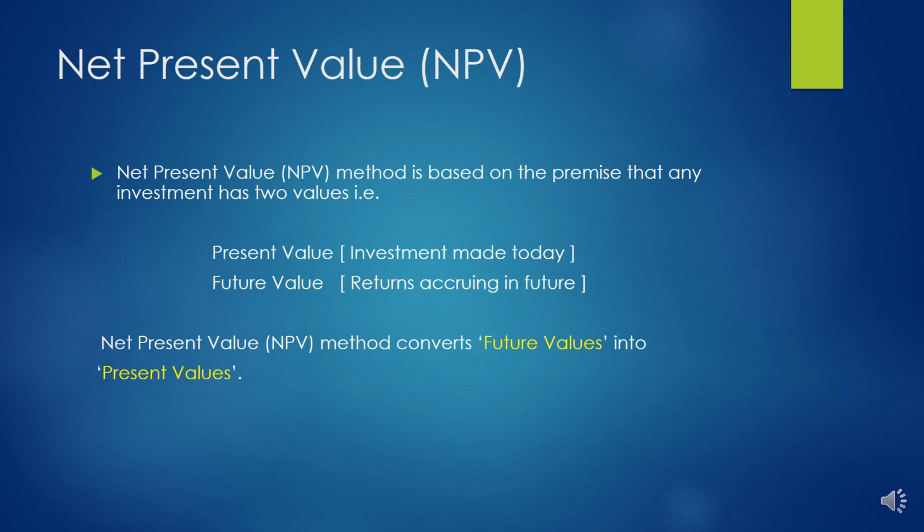The net present value method converts future values into present values. That means all the returns year by year are converted into present values. How is that done? Actually, it involves some calculations, which I'll take you through in the next slides.